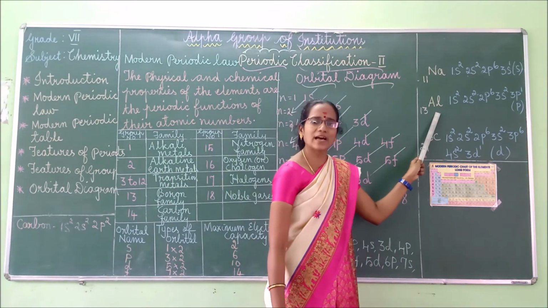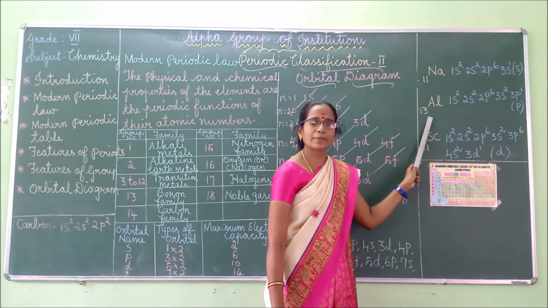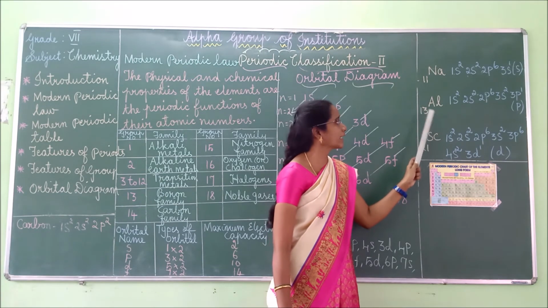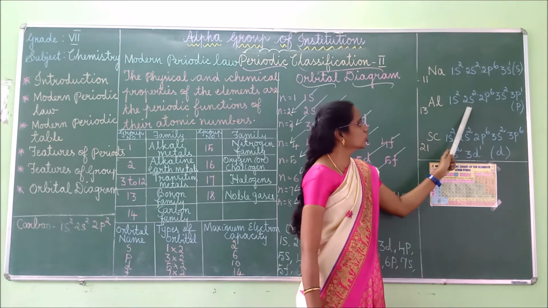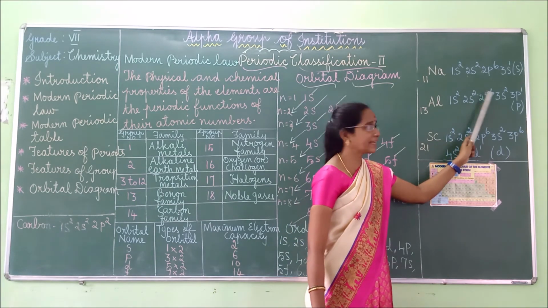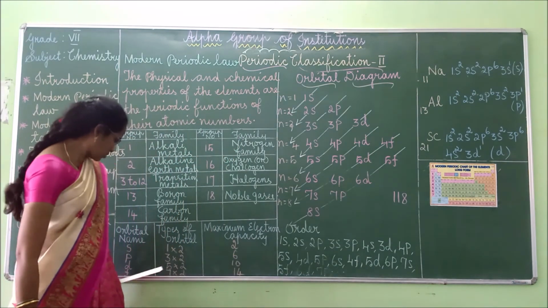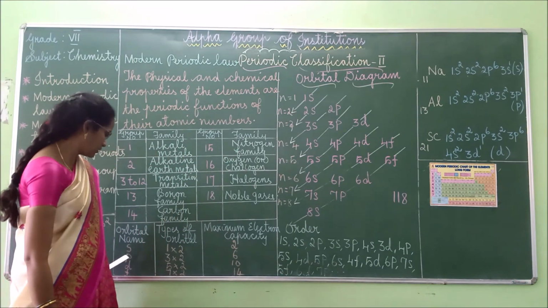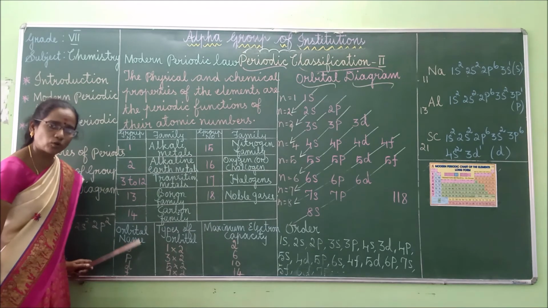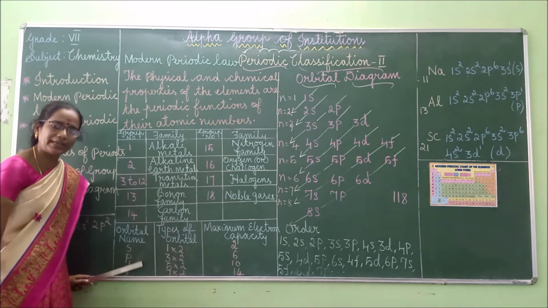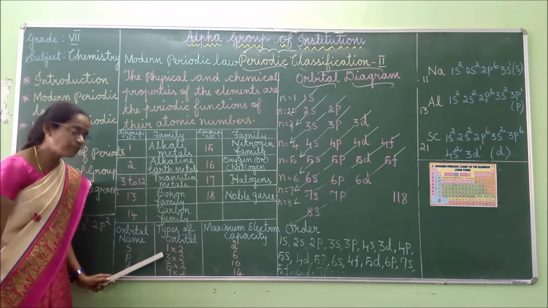Next one is aluminium. Its atomic number is 13. Here 1s2, 2s2, 2p6, 3s2 and 3p1. So see the p orbital. Here also you have to look at the orbitals for s, p, d, f. How many types of orbital?